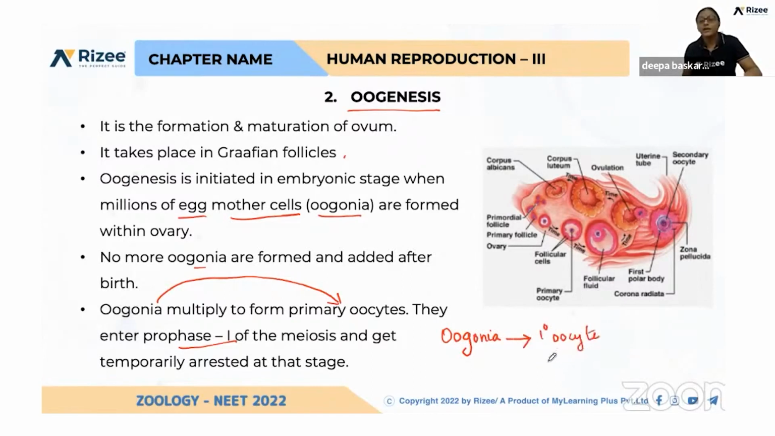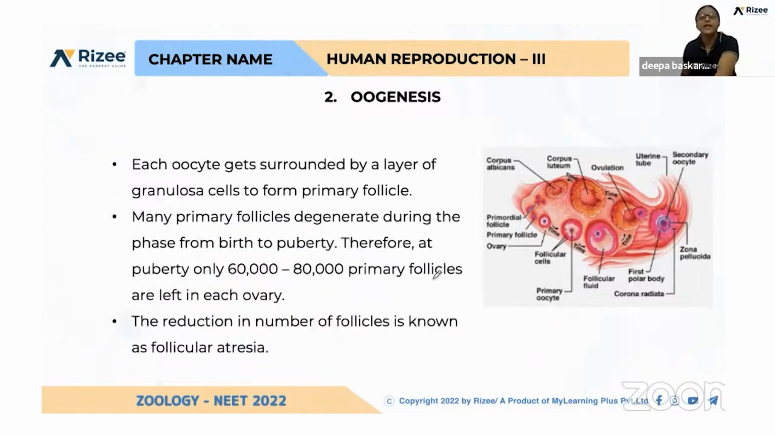which undergoes meiosis 1, and it is getting arrested in prophase. At the time of birth, they will be having primary oocytes which are arrested in prophase 1. Again, what will happen from birth till puberty? There are so many primary oocytes and many are getting degenerated.